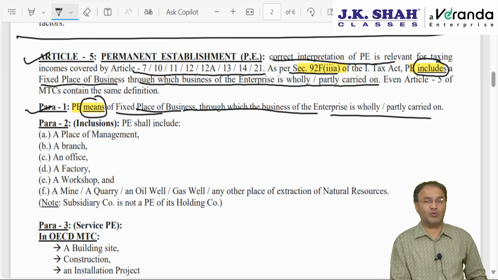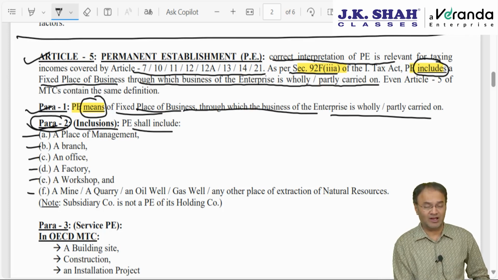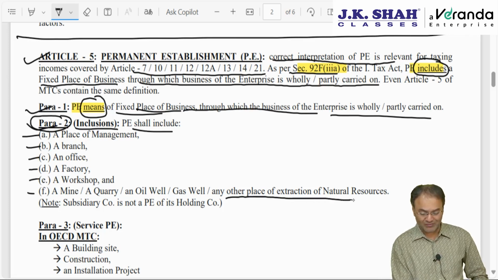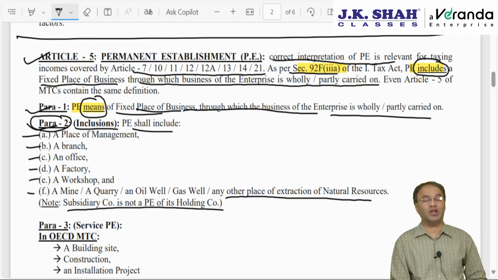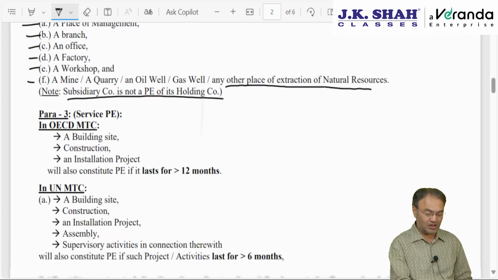However, para 2 provides examples. It says PE includes place of management, branch, office, factory, workshop, mine, quarry, oil well, gas well, any other place of extraction of natural resources, but a subsidiary company cannot be a PE of a holding company. PE necessarily means branch, 99%, branch, factory, shop, showroom, godown, etc.